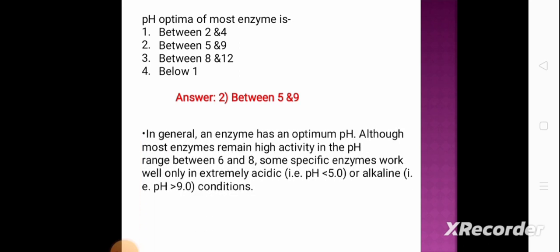The pH optima of most enzymes is option 1 between 2 and 4, option 2 between 5 and 9, option 3 between 8 and 12, and option 4 below 1. And the correct answer is option 2, that is between 5 and 9. In general, an enzyme has an optimum pH. Although most enzymes remain highly active in the pH range between 6 and 8, some specific enzymes work well only in extremely acidic or alkaline conditions.